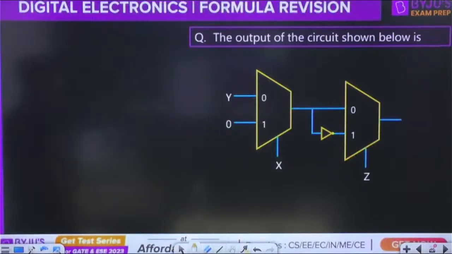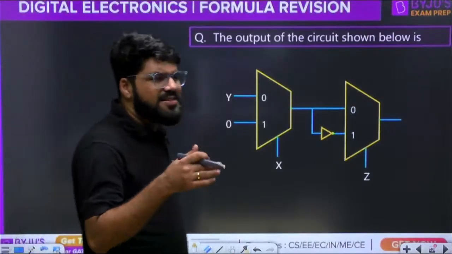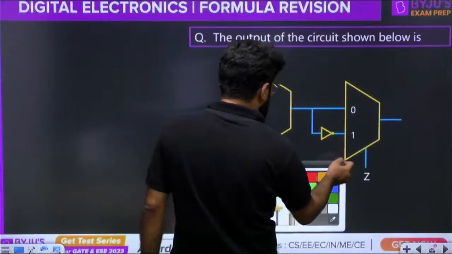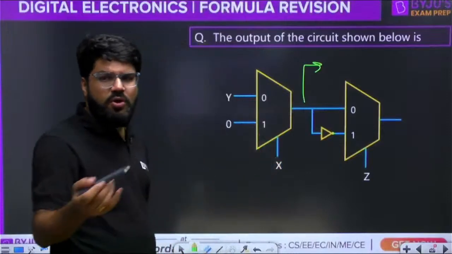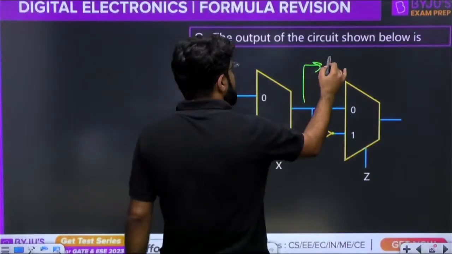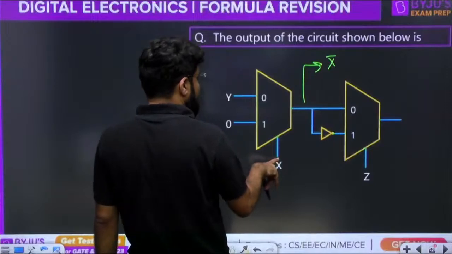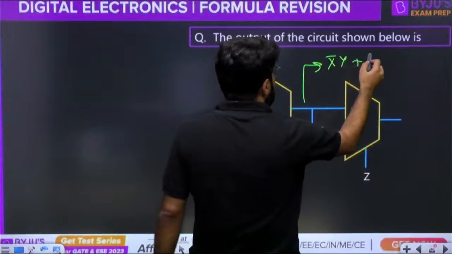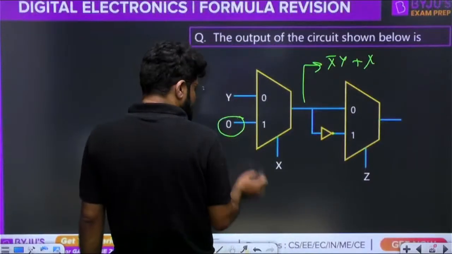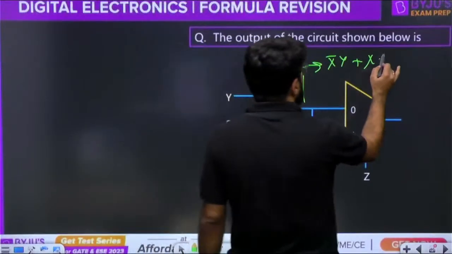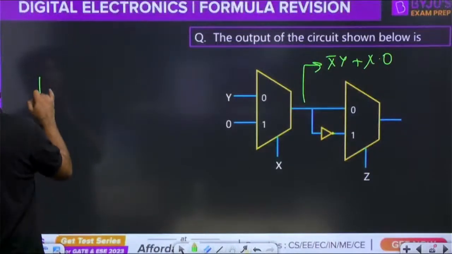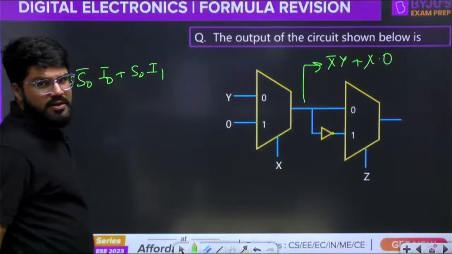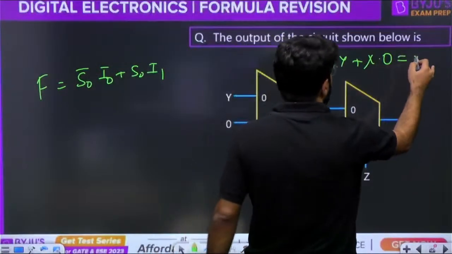What is the output of the following circuit? It is again not a formula, it is a question that you can solve very simply. This is a 2 cross 1 mux. You know how to solve a 2 cross 1 mux? The select line is X bar. When the select line is 0, you select Y, the I naught input. If the select line is 1, you select the next input, I1, and that is 0. What was the function? S naught bar I naught plus S naught I1. So this is nothing but X bar Y.